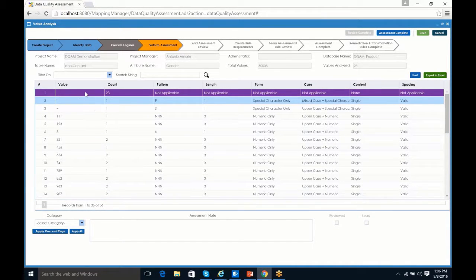Before we move forward, I would like to point out that since we did assign a category to our spaces or nulls here in the first one, our perform assessment chevron at the top turned orange. And again, this is the color that it changes to when we're active. So next I'm going to go ahead and identify a few more issues in the data.